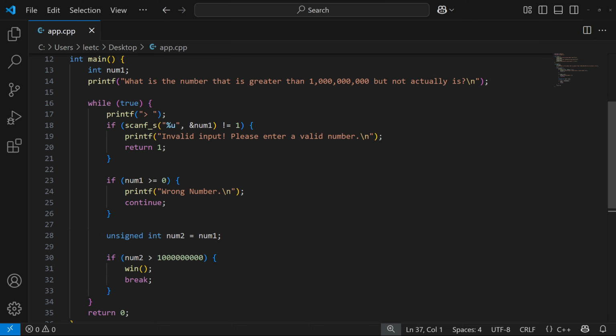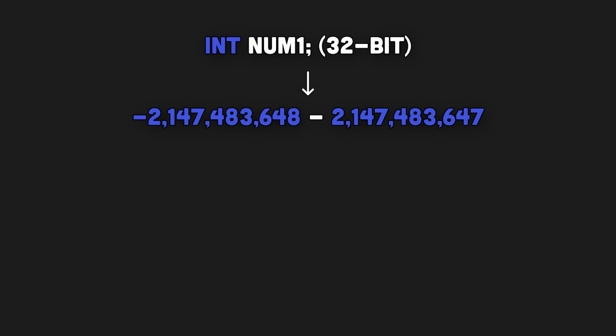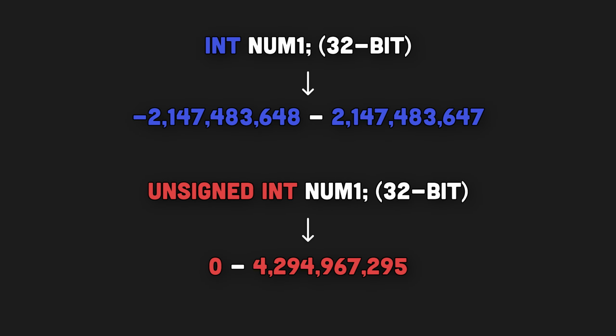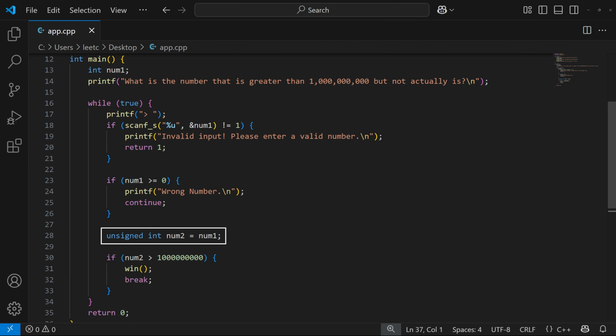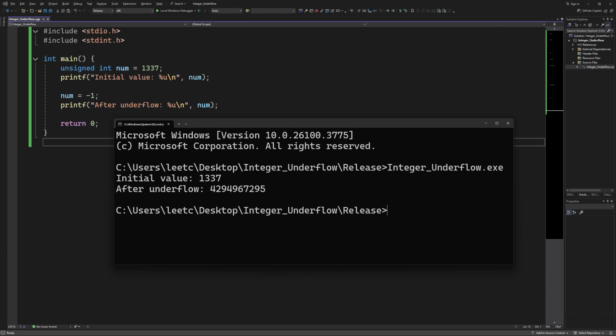In this line, we assign a signed integer to an unsigned integer. In C, signed integers can store both positive and negative numbers. Unsigned integers, on the other hand, can only store positive numbers. So in this case here, when we assign a negative number to this unsigned integer, it underflows or wraps around to the maximum positive number that can be represented by 32 bits, since this is a 32-bit program. We can confirm that using the C code here.